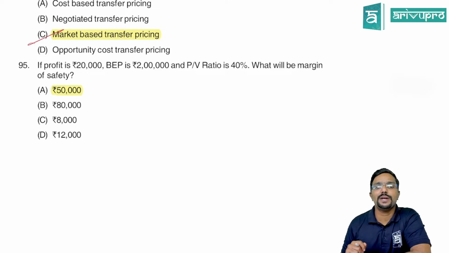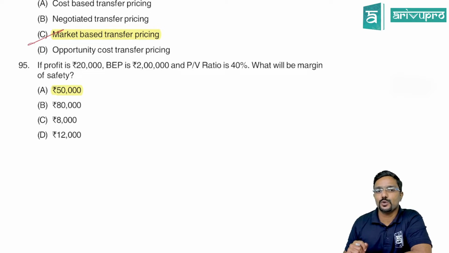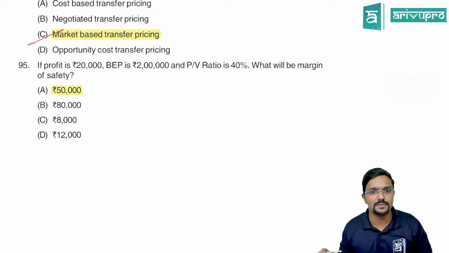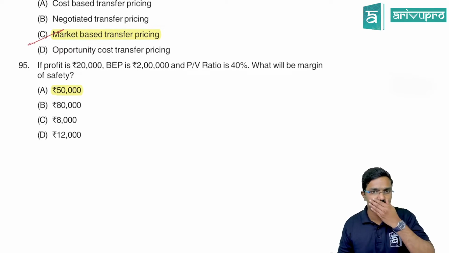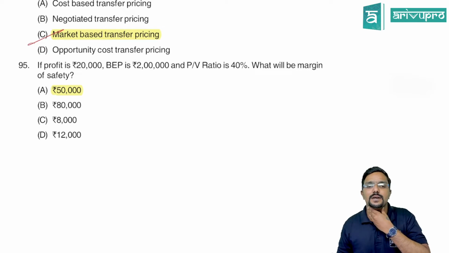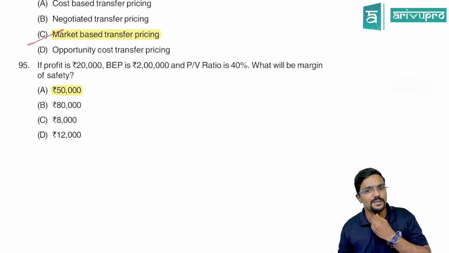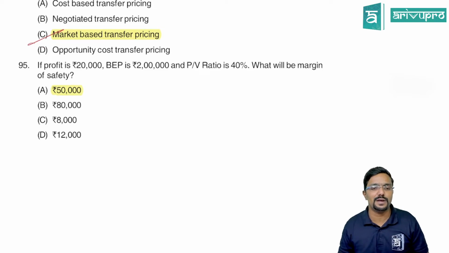If profit is 20,000, break-even sales is 2 lakh, PV ratio is 40%, what will be the margin of safety? MOS they have asked. Profit they have given 20,000. Break-even sales 2 lakh. PV ratio 40%. What will be the margin of safety in rupees we have to calculate?